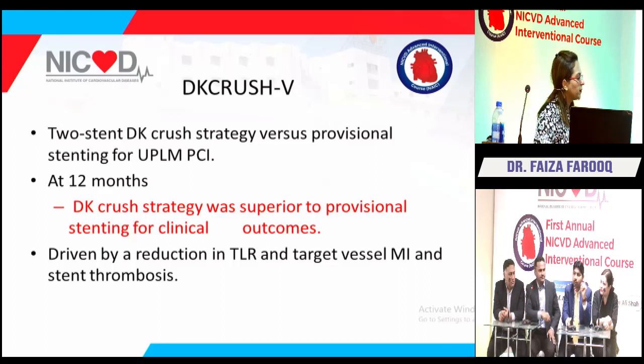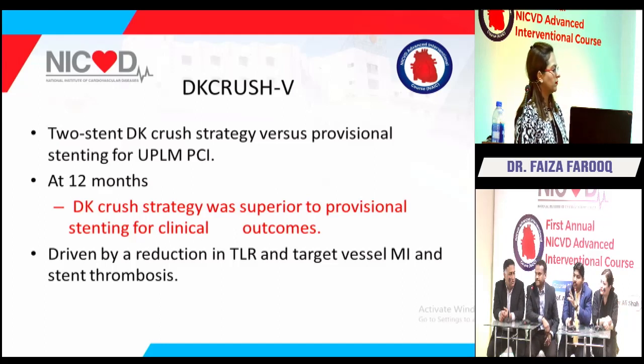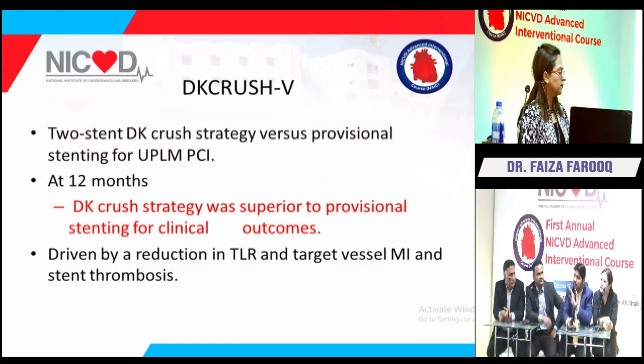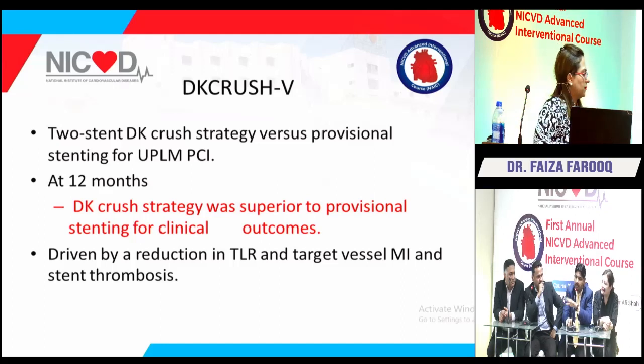Can I add one thing to Dr. Mukesh's comment? Yes. He compared EBC-MAIN versus DK crush 5. Definitely, EBC-MAIN said provisional is comparatively good, and DK crush 5 said DK crush is good. But there were many differences, as you pointed out. There was also one main difference regarding the side branch: the mean side branch lesion length was 16 mm in DK crush 5, while it was approximately 6 to 7 mm in EBC-MAIN. That was the differing factor that led to provisional stenting being better as compared to DK crush.